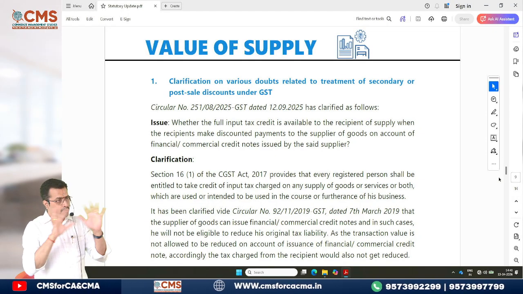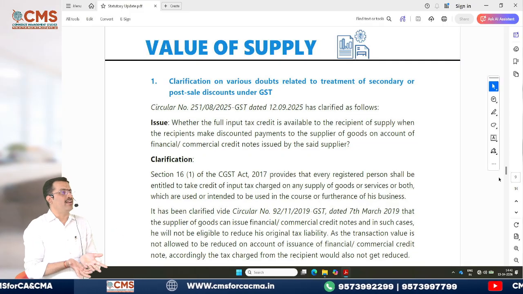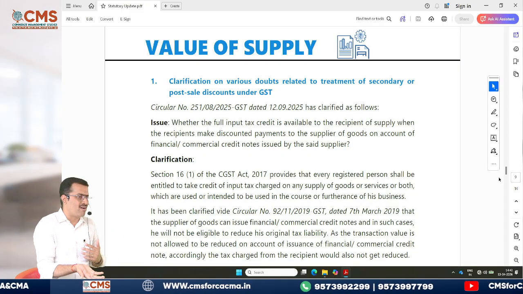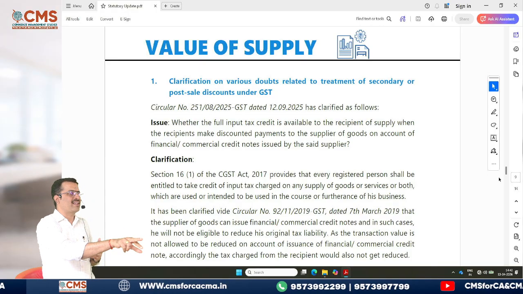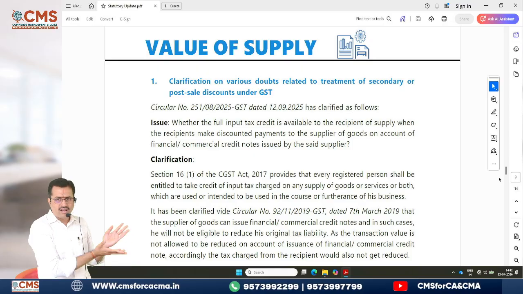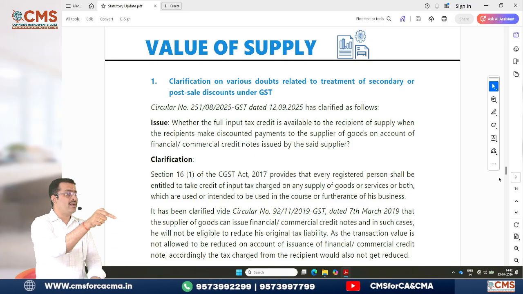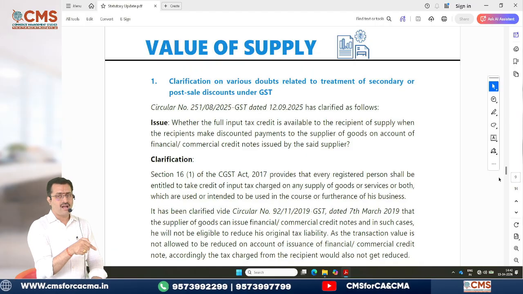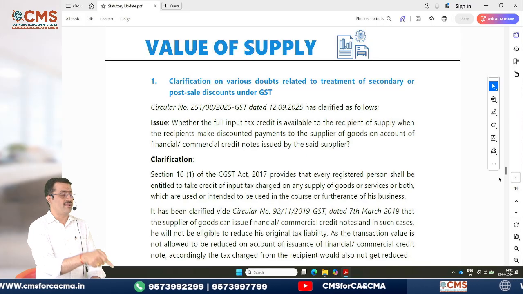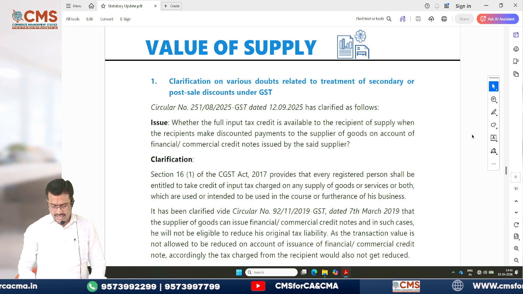Correct or not? This is a procedural aspect. Now, since it already got reduced, once again buyer need not reverse the input tax credit of 50 rupees, because already 50 rupees got reduced by virtue of the credit note which the seller has issued to the buyer. That is an amendment in this May 2026 exam. So please be careful. That is what he is saying here.